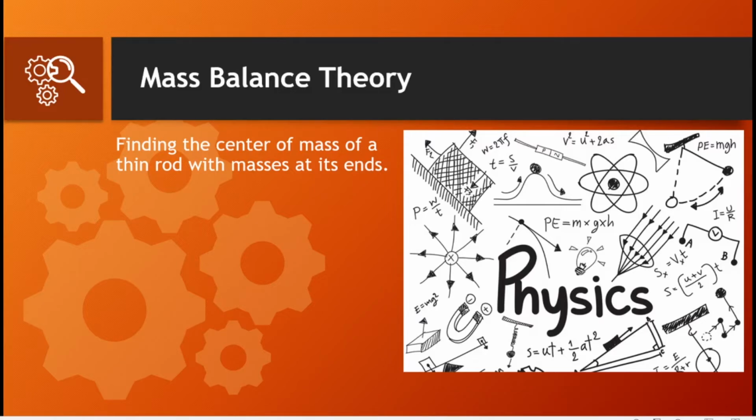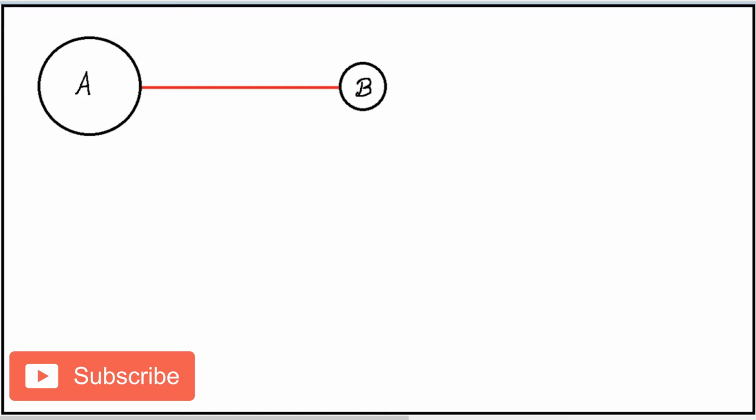So the problem statement we have is we have to find the center of mass of a thin rod which has got masses at both its ends. So which means that, let me represent this pictorially for you to understand this better. So say suppose there's a thin rod like this, and the thin rod here is being represented by a red line. So the concept of thin rod in physics basically means that it is a solid rod, but then the mass is so less of this rod that you can consider the mass to be negligible. So the mass of this rod is 0.